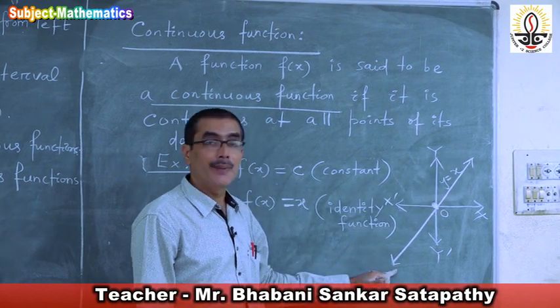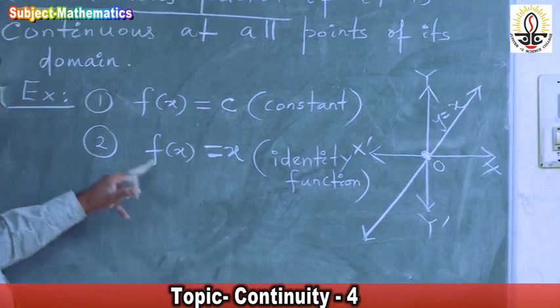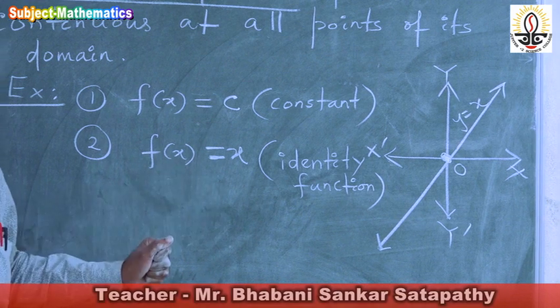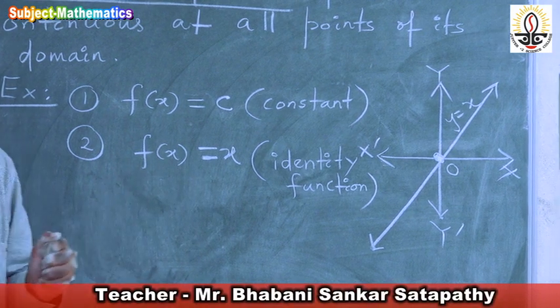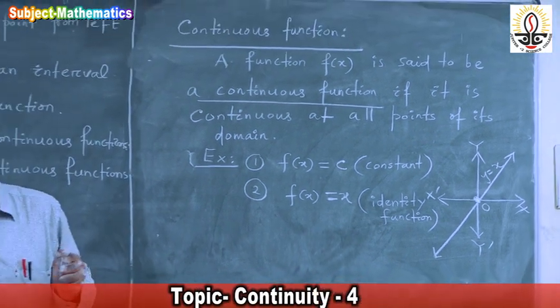From the graph, it is very clear that this function is continuous everywhere. So f of x is equal to x is a continuous function. The identity function is a continuous function.